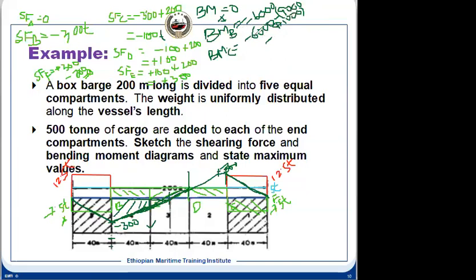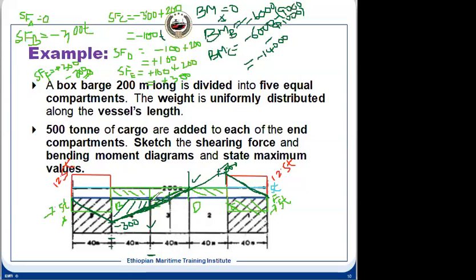And minus 8,000 minus 6,000, our total will be minus 14,000. So this value will be minus 14,000 somewhere, for example here. And then at this point we can find out what the value will be. Accordingly, it will keep on adding.